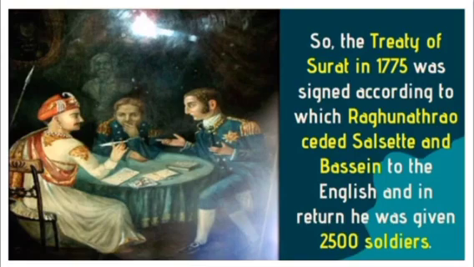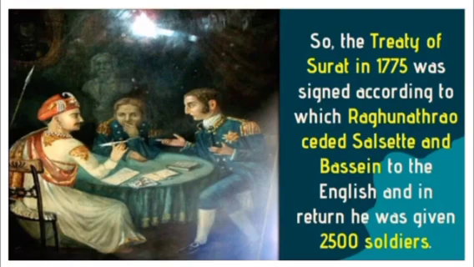So students, after the death of Narayan Rao, his uncle Raghunath Rao became the Peshwa, but Nana Phadnavis didn't like it, so he wanted the infant born of Narayan Rao to become the Peshwa. To resolve this problem, Raghunath Rao asked for help from the British.